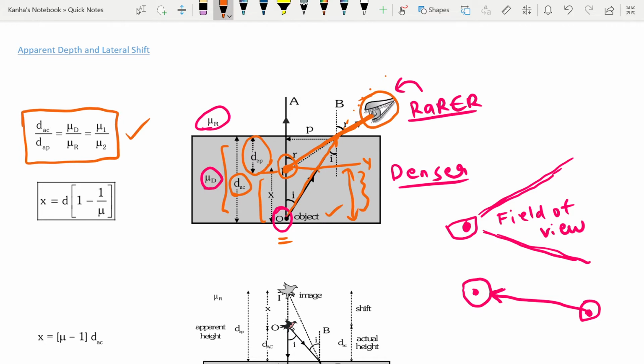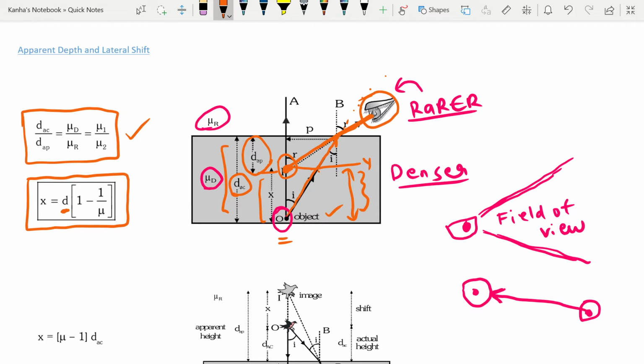With this we can easily arrive at the first equation, which is your shift, or the distance between the object and its image, known as the normal shift. It is nothing but your actual depth into 1 minus 1 divided by mu. So this you should definitely take into consideration.